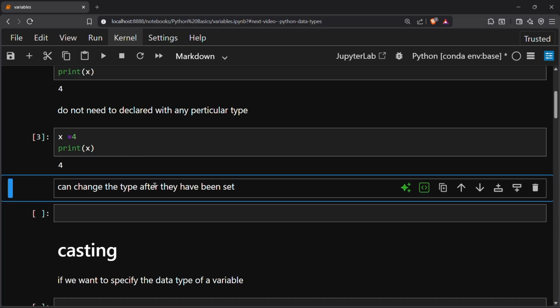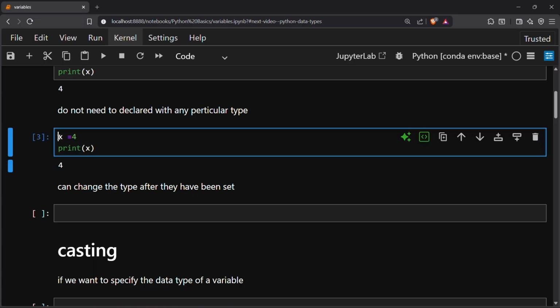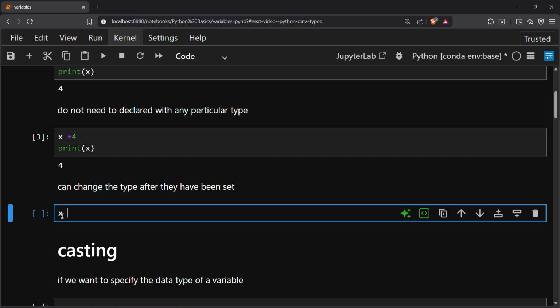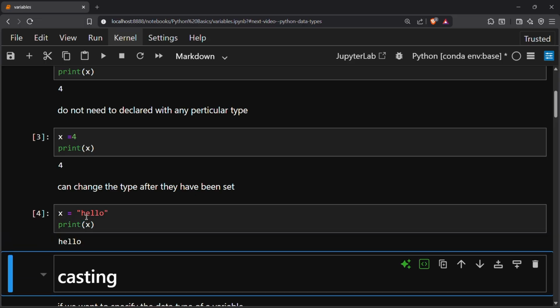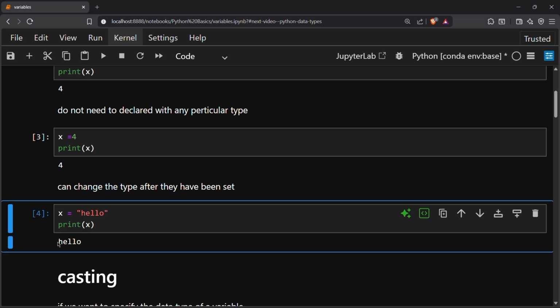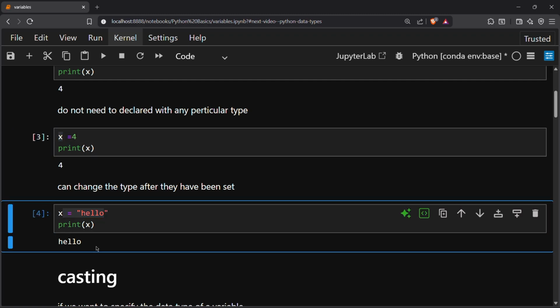We can change the type after they have been set. See, previously I set the integer value 4 to x. Now I can create a variable with the same name as above, which is x, and now I can assign a string to it, hello. And if I print this string, hello is printed and x has changed its type from integer to string.